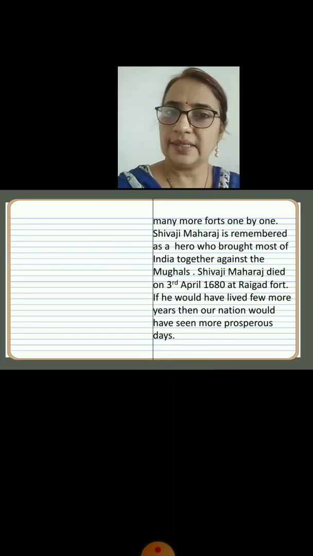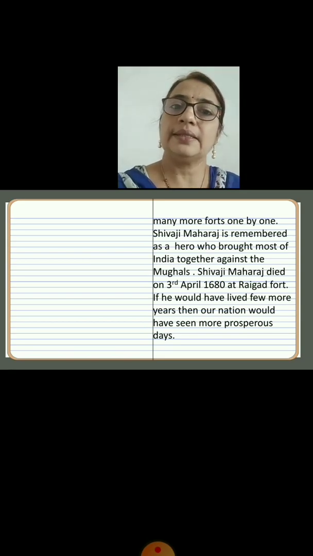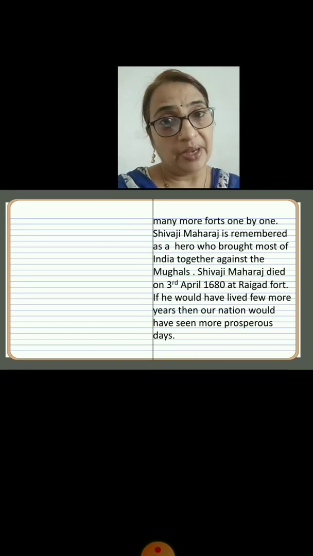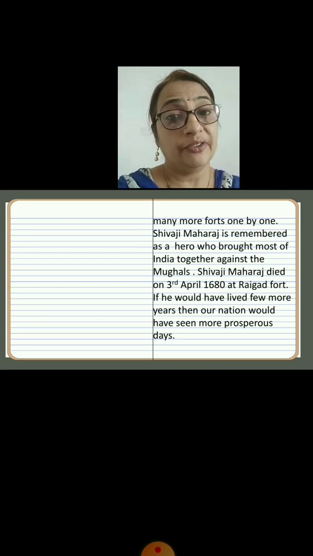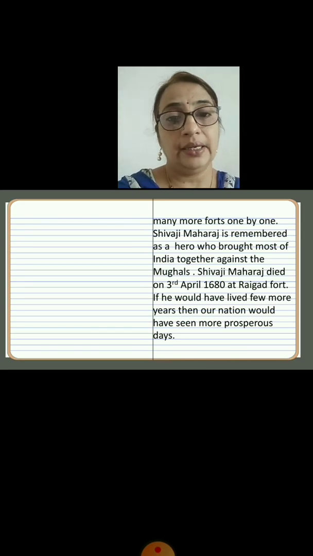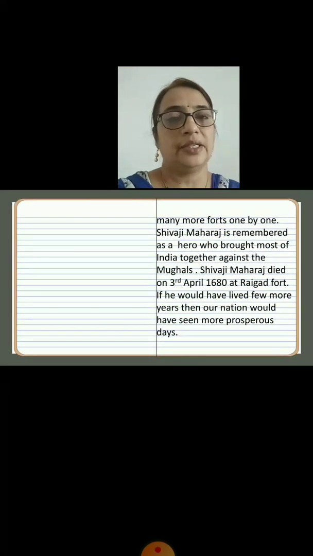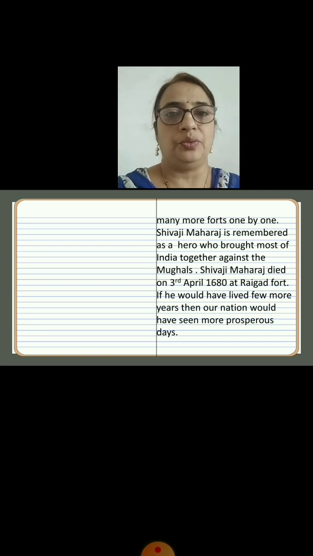So this is the way we have written the character sketch of Shivaji Maharaj, where we tried to include his childhood, date of birth, his family background, what achievements he has done, what he is famous for, what he did for our country, and then how and where he died. So this is a short character sketch of Shivaji Maharaj we have learned today. This was the example for you.